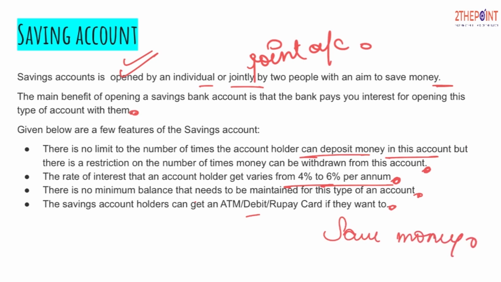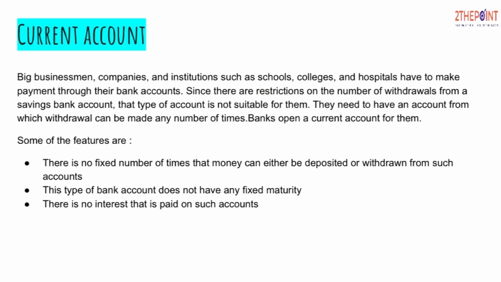Now moving on, the next account is the current account. If you remember in the previous slide where we were discussing the saving account, we discussed there was one limitation, that is, there is a limitation on withdrawal of money. But that limitation has been overcome by the current account.